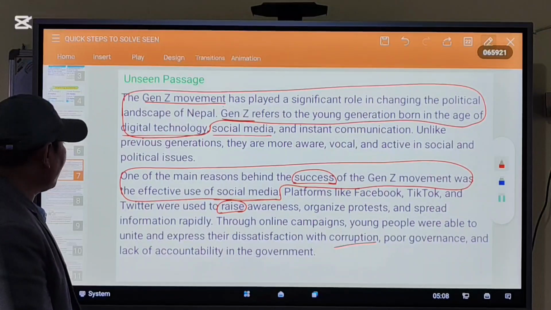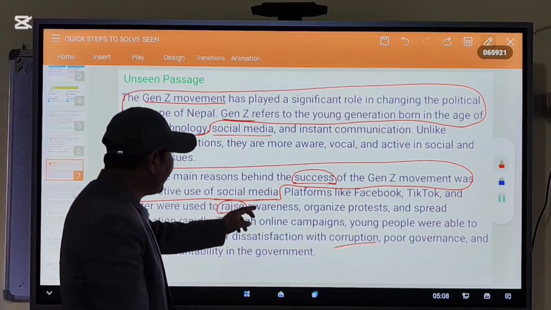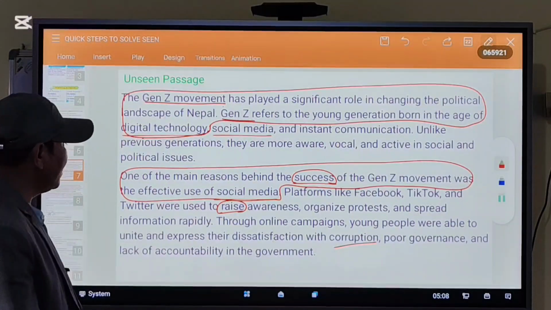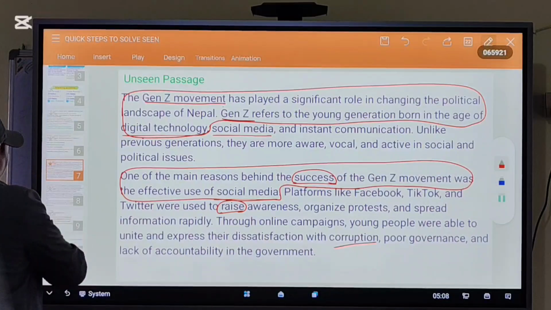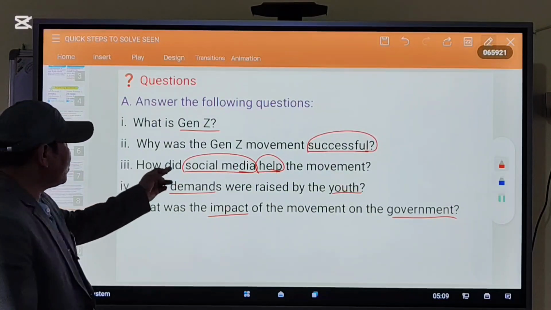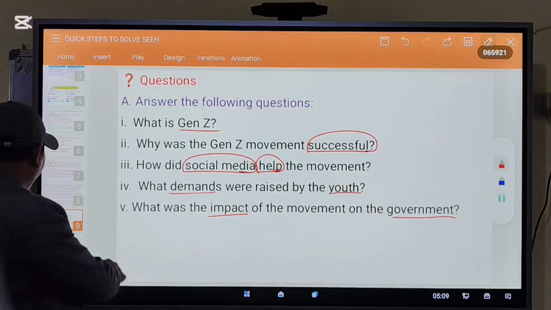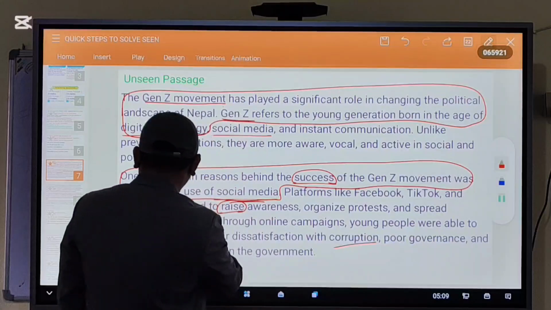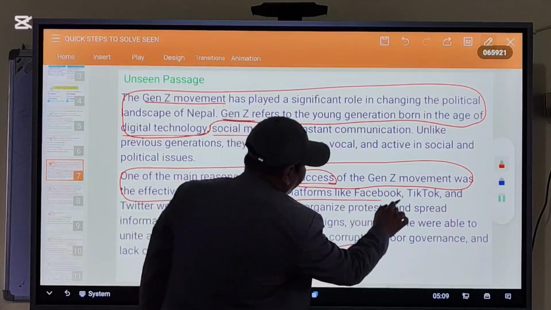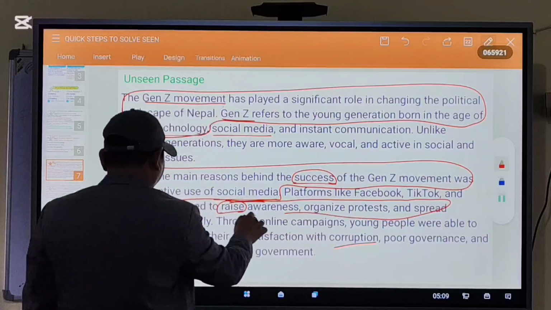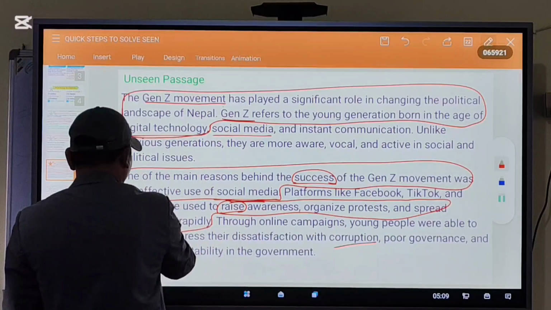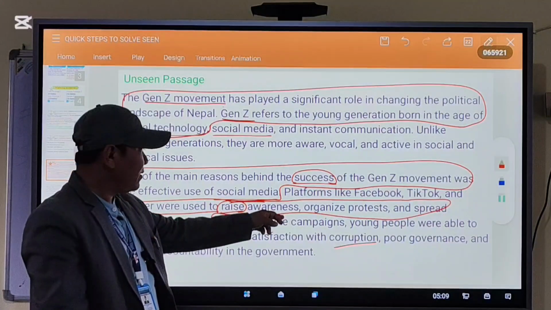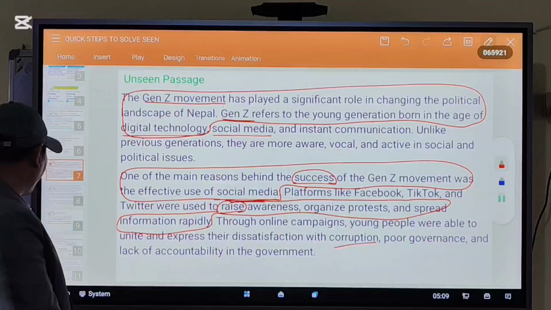Platforms like Facebook, TikTok, and Twitter were used to raise awareness, organize protests, and spread information rapidly. Let me see once again. How did social media help the movement? You can find the answer from here: raising awareness, organize protest and spread.